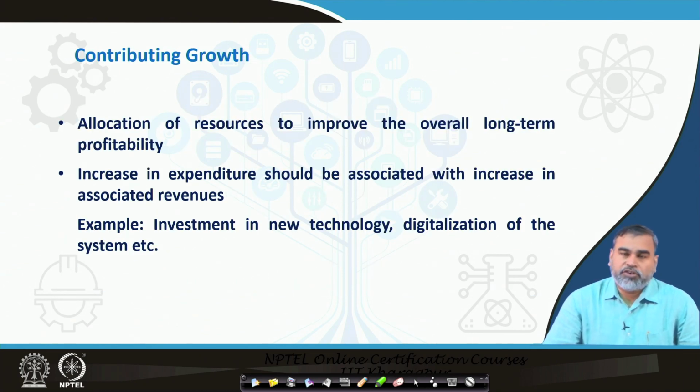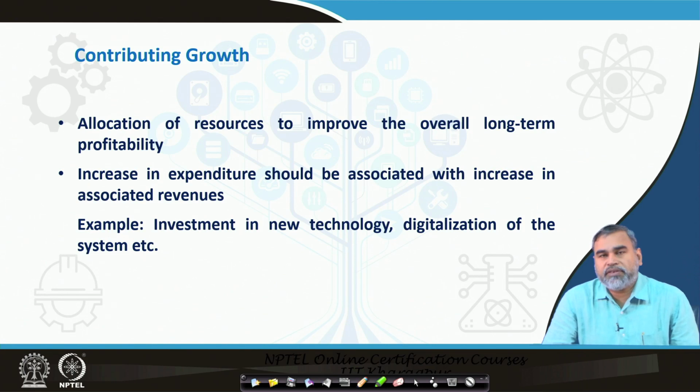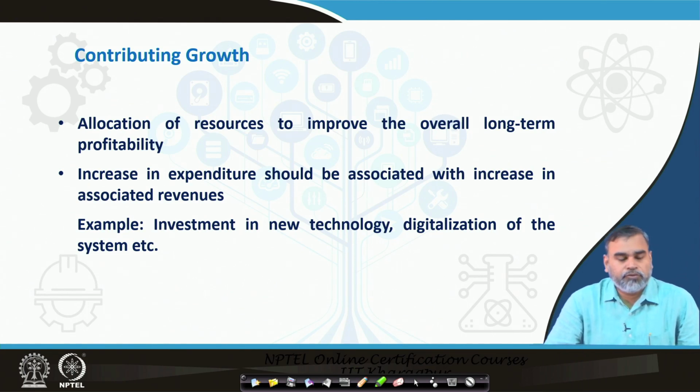Then the next one is contributing growth. Here, what the commercial banks have to do is allocate resources to improve the overall long term profitability. The resource allocation should be done in such a way that in a very short period of time maybe this return is not realized, and there are certain problems the commercial bank can face in terms of generating profit.